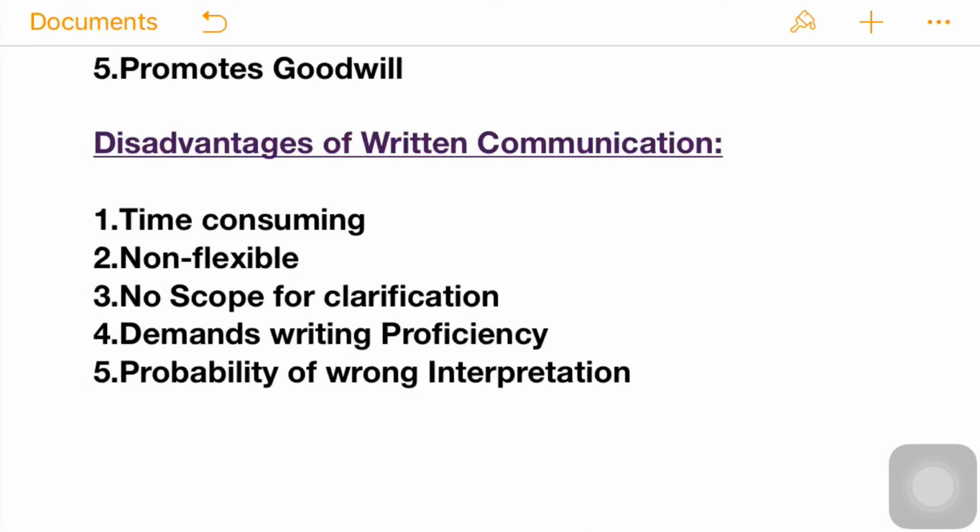There is the probability of wrong interpretation. Technical documents are often too long and complex for the majority of readers to understand. So in this case, wrong interpretation is a very common disadvantage in written communication. Apart from these, we have some more disadvantages like lack of secrecy, and it is useless for illiterates. In oral communication, an illiterate person can also understand. Storage is expensive, and it takes time to communicate.